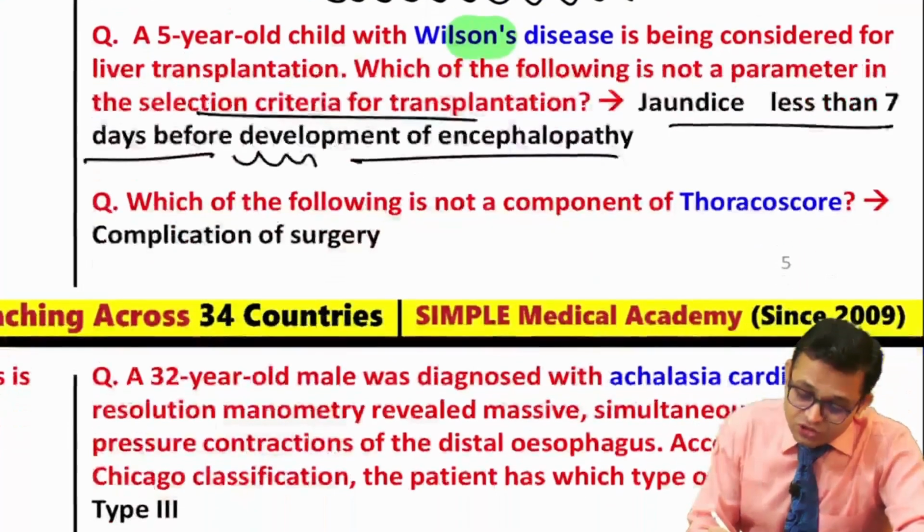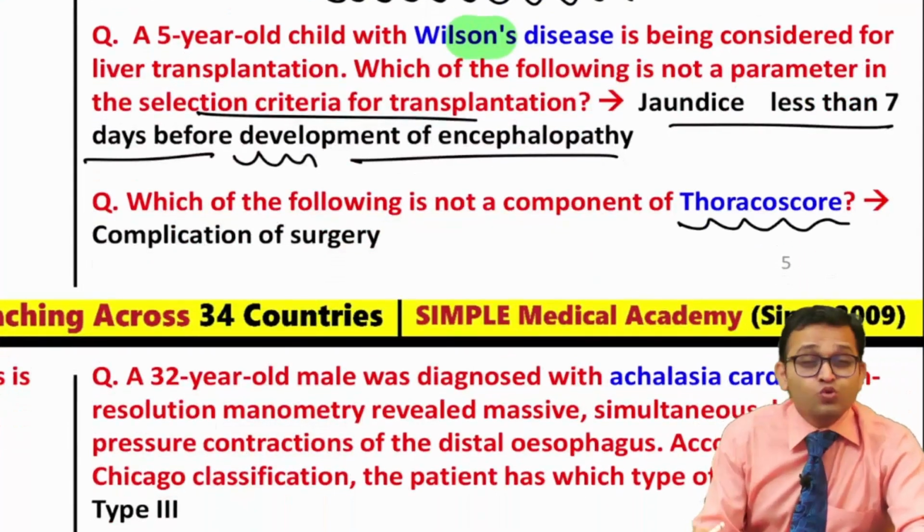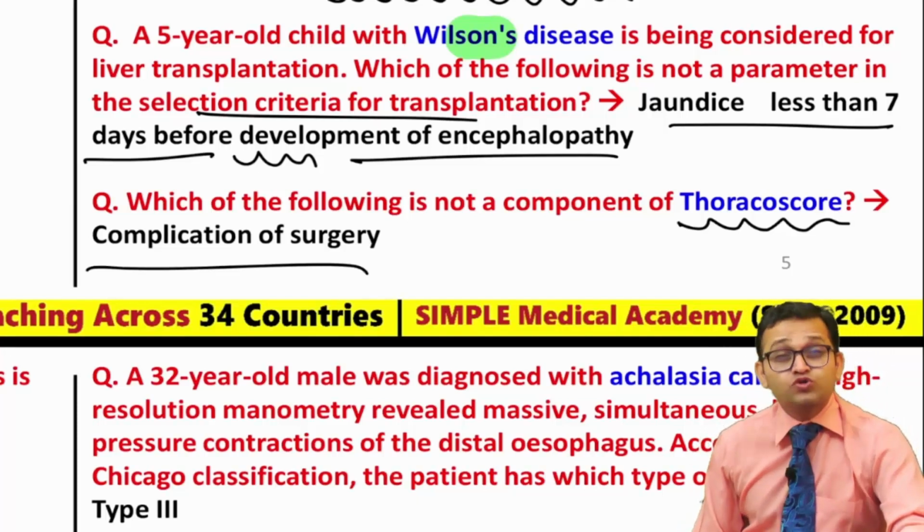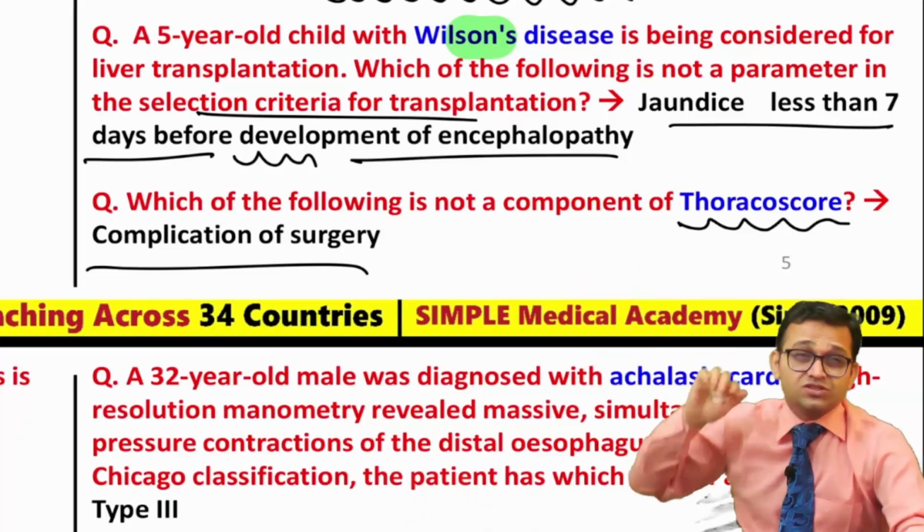Next, there is the question over the Thoreco score. So you cannot leave the Thoreco score topic. It is a 2020 question. Which of the following is not a component of the Thoreco score? Yes, complication of the surgery. This is not the component.